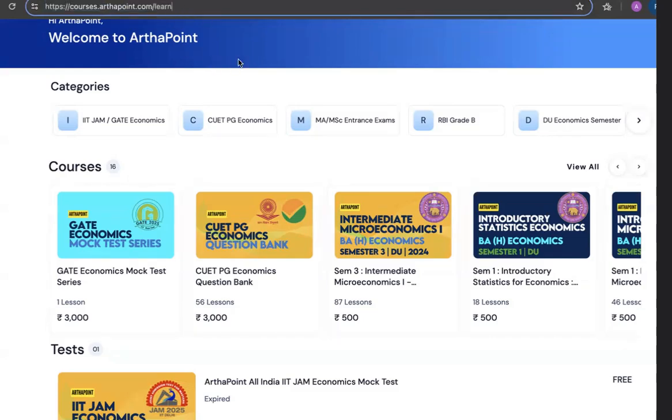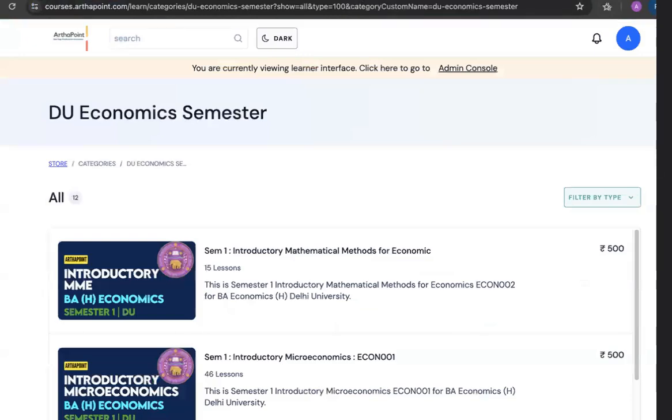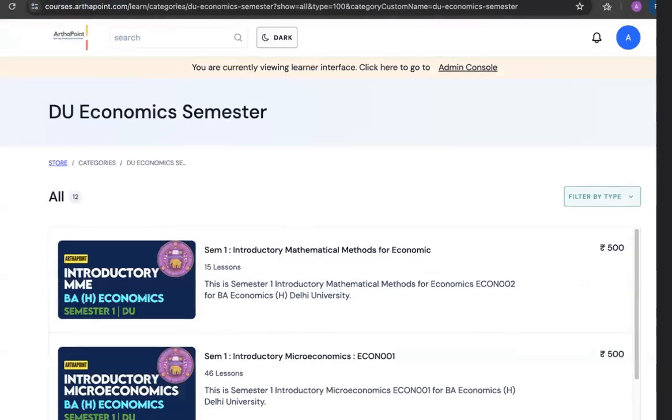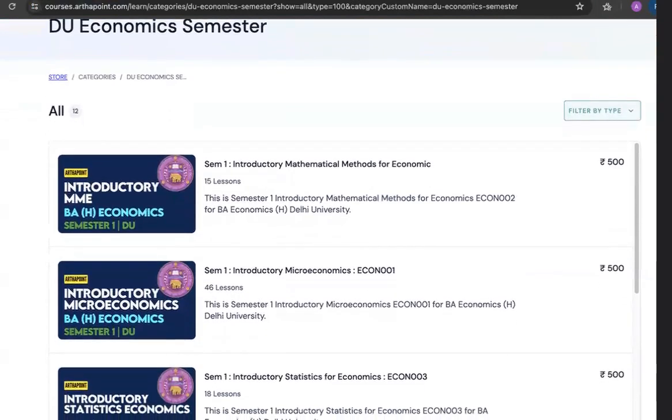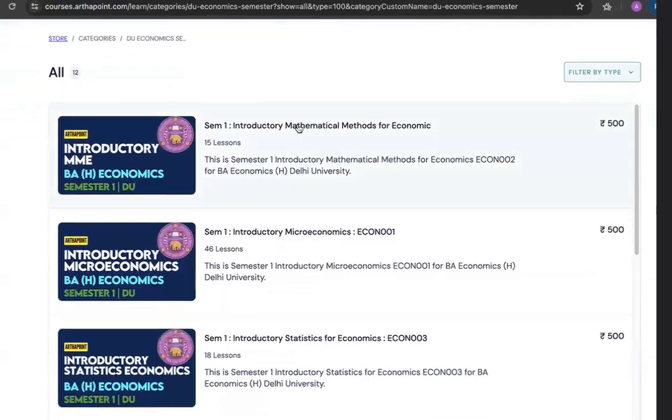courses.arthapoint.com/learn. And here on this portal, beta, you can have a look at various categories of courses, which are IIT JAM, CUET, MA Economics, DEPR, DU semester courses and whatnot. If you click on DU semester courses, you will be able to see the various courses on the portal which are available to you. A lot of these courses are an initiative of ArthaPoint, which means that we are not